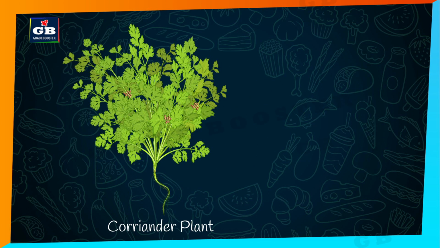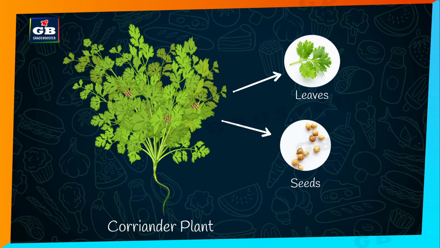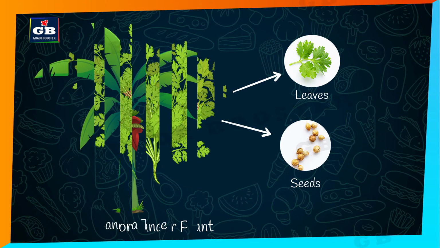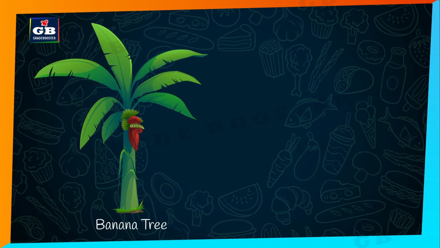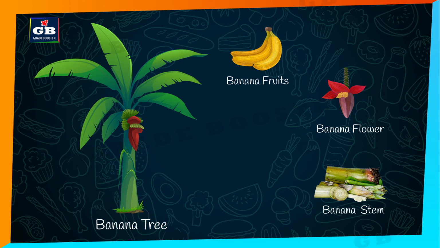For example, coriander seeds we use to make dhania powder, and the coriander leaves are also used in the curries. In the same way, different parts of banana tree are used in different food preparations. Banana stem, banana fruit, and banana flower are used to make different kinds of dishes. Do you know that the banana leaf is used as a plate to serve food in South India? So, we have seen different types of ingredients and their sources.